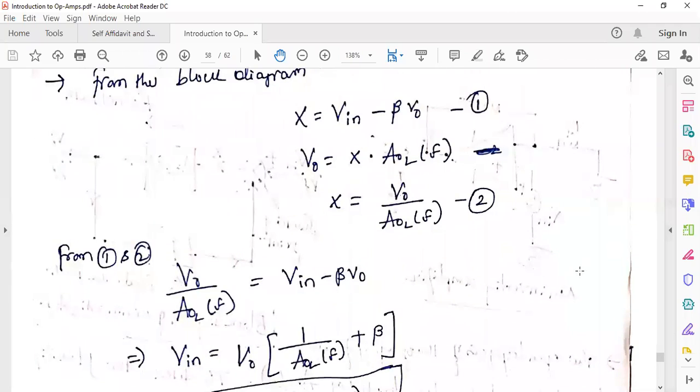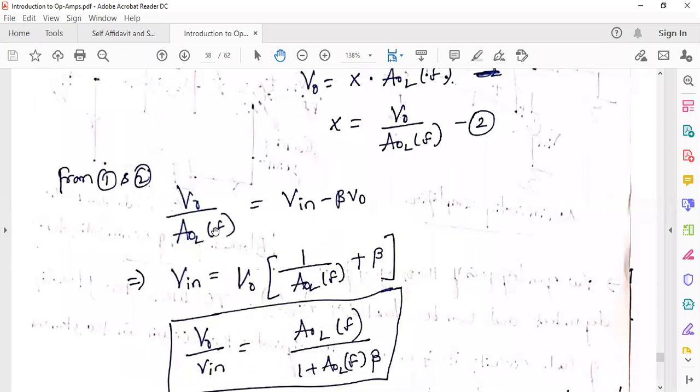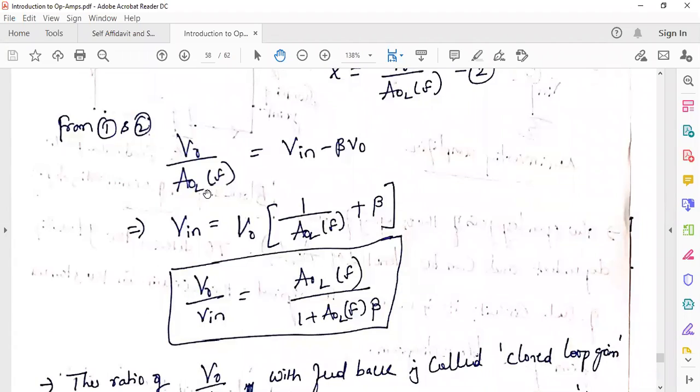From 1 and 2, I'm replacing X in equation 1 with equation 2. So V naught by A naught L of F equals V in minus beta V naught. I'm taking the V naught terms to one side, so I take the common V naught. That becomes 1 by A naught L of F plus beta.